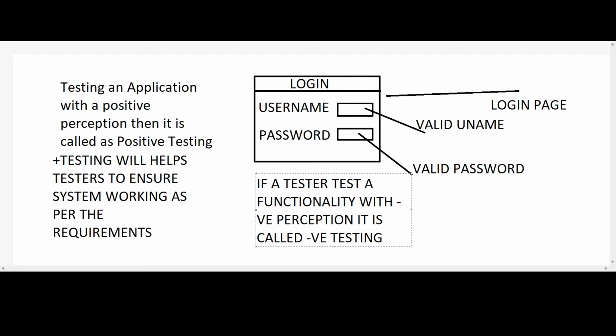If a tester tests a functionality with a negative perception, then it is called negative testing. I will provide you an example for this negative testing.